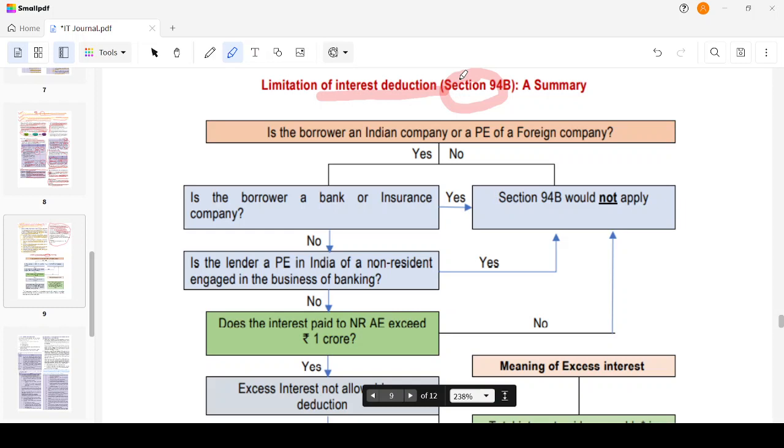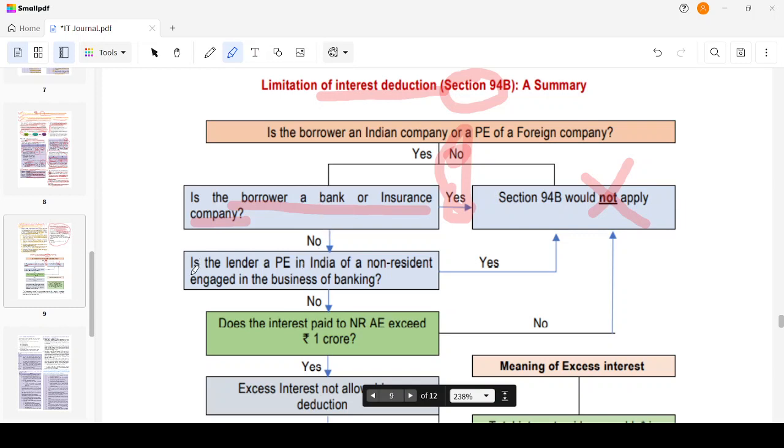Okay. Is the borrower an Indian company or permanent establishment of a foreign company? So I am an Indian company, a domestic company, or a permanent establishment in India of a foreign company. If I say no, then this section will not be applicable. If I say yes, it is asking me, am I a bank or an insurance company? If I say yes, then still this provision will not be applicable to me. So I should be an Indian company or a PE of a foreign company, and I should not be a bank or insurance company.